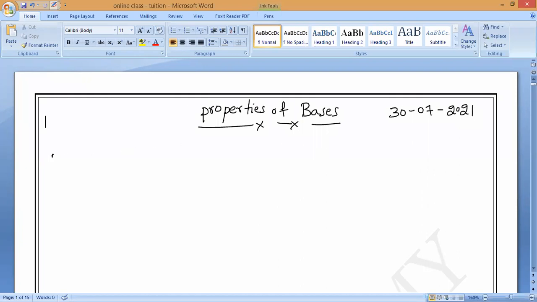Coming to the first property, bases have bitter taste. Is it yes or no? Bases have bitter taste. Next, the second property: bases feel soapy to touch.